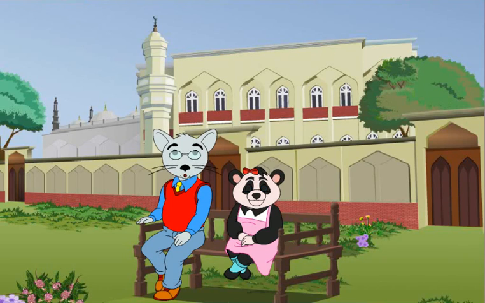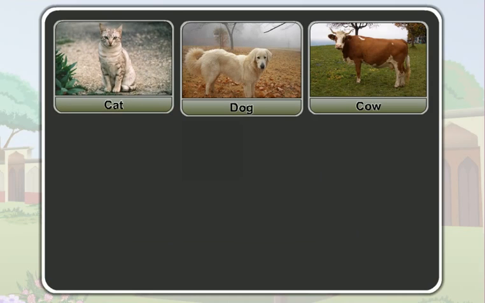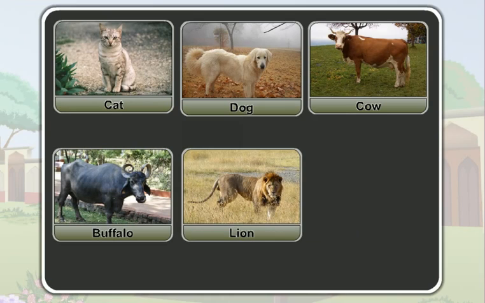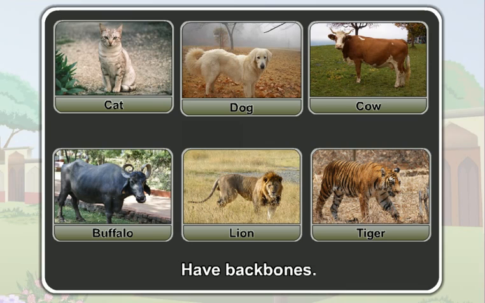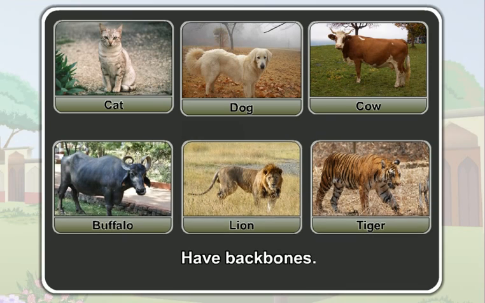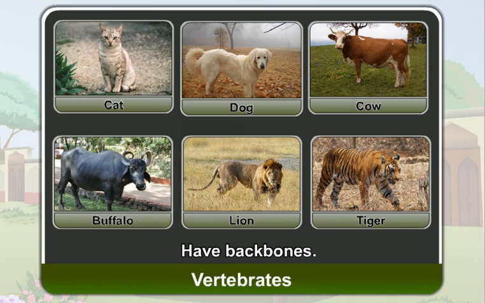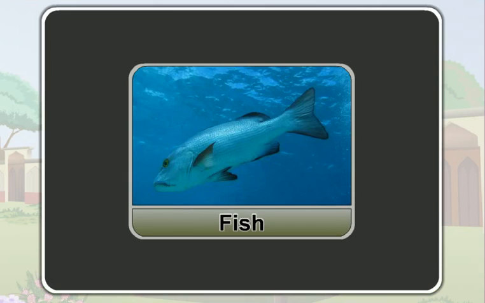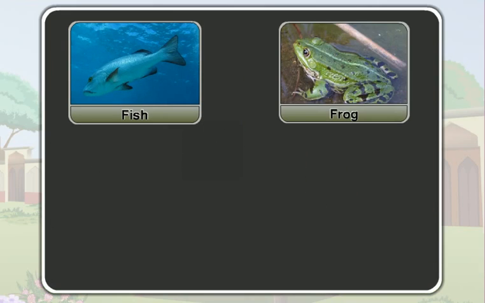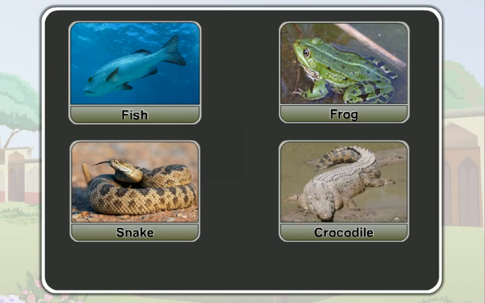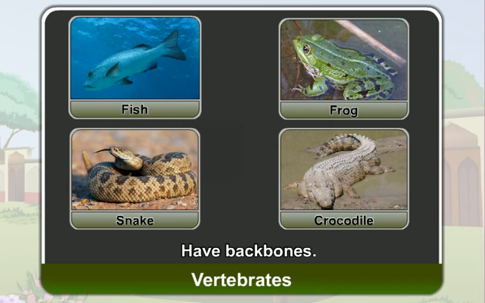Students, you all know that there are different kinds of animals around us. Animals like a cat, a dog, a cow, a buffalo, a lion, and a tiger have backbones. They are called vertebrates. Animals like a fish, a frog, a snake, and a crocodile also have backbones. They are also called vertebrates.